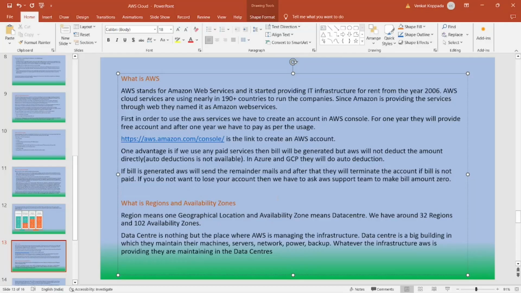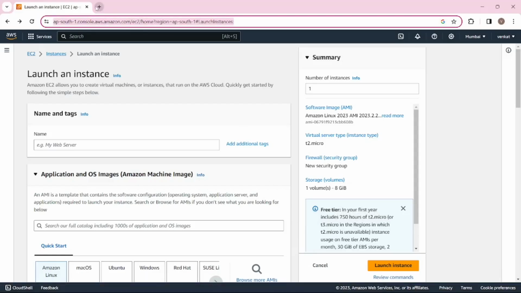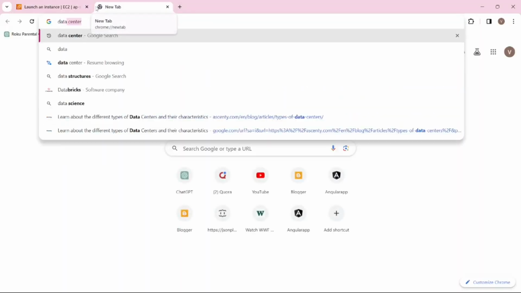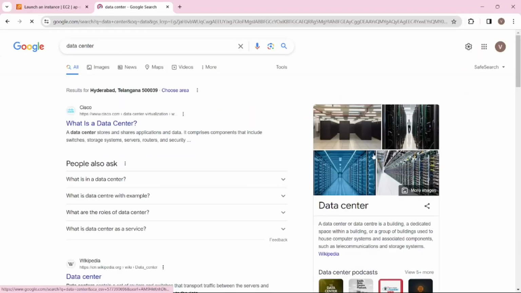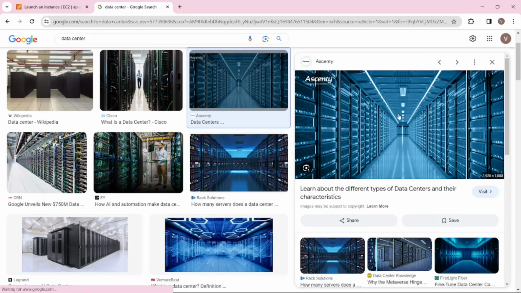Okay. So a data center is nothing but the place where AWS is managing the infrastructure. Here, a data center is a big building in which they maintain all the infrastructure like servers, power, network, backup, etc. Inside the big building, AWS is maintaining all the infrastructure. So it contains servers, machines, network, power, backup, all the things which are available inside this big building.